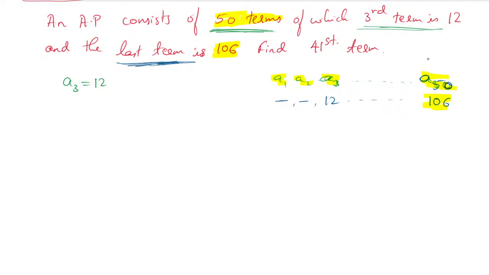So A50 is 106, and very importantly, they have told you to find A41. A41 we have to find. So let us continue.